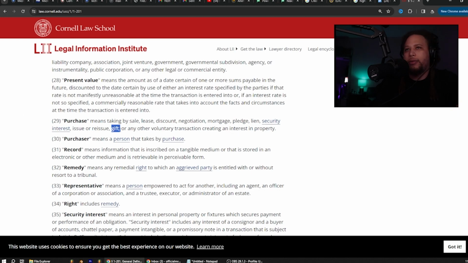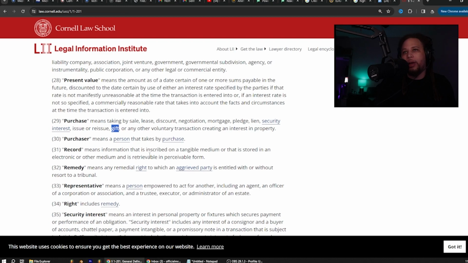So look, but gift is kind of crazy. Like, what do they mean a gift? So if I'm purchasing a car, it's a gift. That's crazy. Or any other voluntary transaction creating an interest in property. Purchaser means a person that takes by purchase.